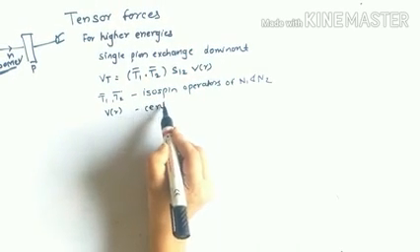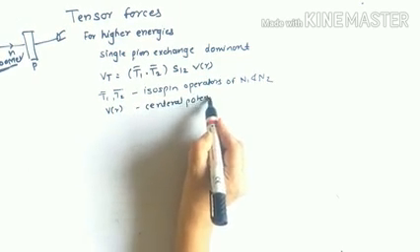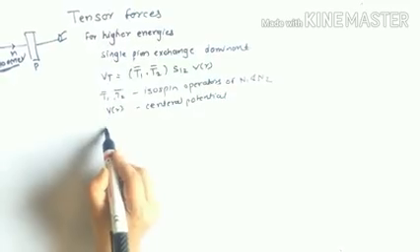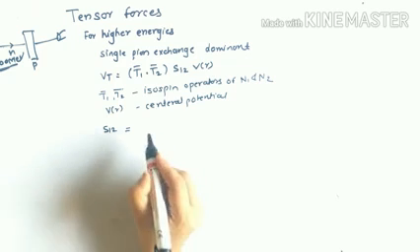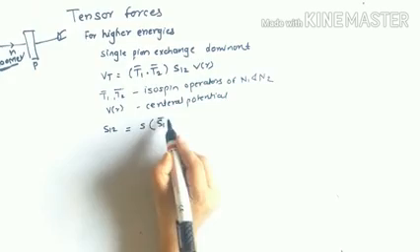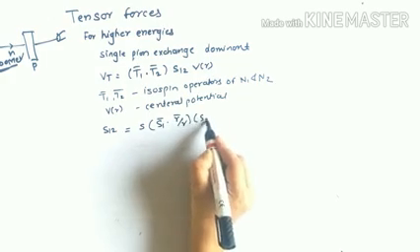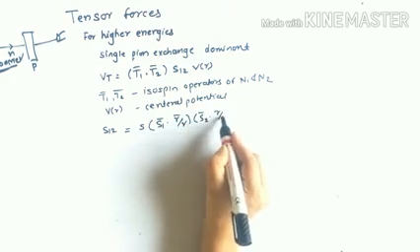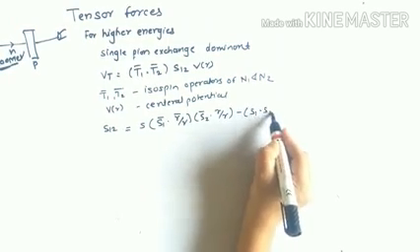This V of R is a central potential. And this S12 is another operator which can be given by S into S1, S2 minus S1 dot S2.